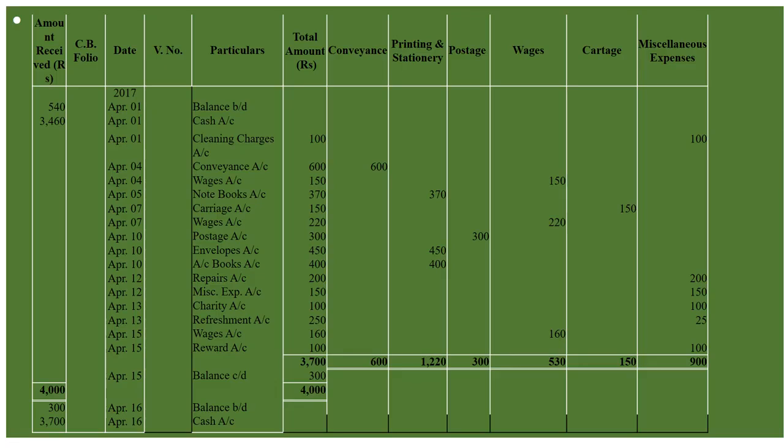Next one is April 15 paid for wages 160 rupees, reward to servant. Wages we will include under wages and reward we will include under miscellaneous. So we will total up all the amount. Fine. Now we see it is 3,700 and the basic amount whatever we got for this is 4,000. So 300 is lacking behind. So we will write April 16 balance BD 300 and cash account 3,700. Fine.